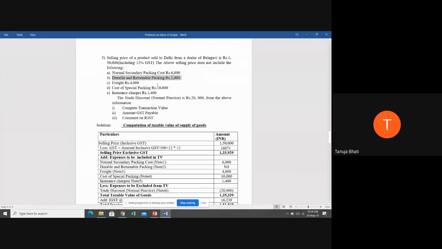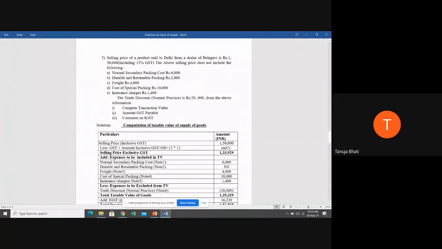So did you all understand the logic of durable and returnable packing, students? Yes, ma'am. Okay. Since it is coming back to the supplier, means supplier is not selling that to the customer, in short. So if the customer is not getting benefit of that, why should it be added in the cost to it? It should not be added. Therefore, you have to just ignore this.